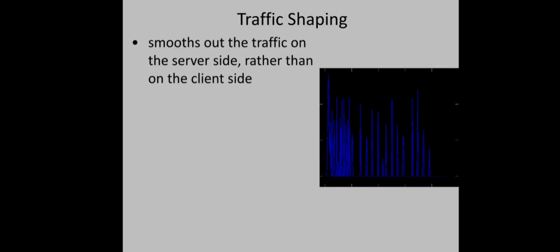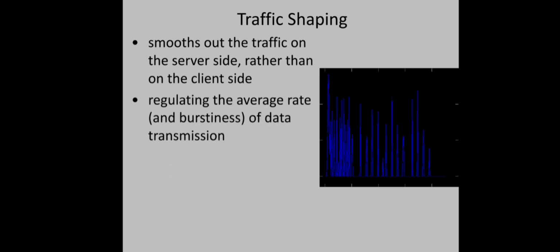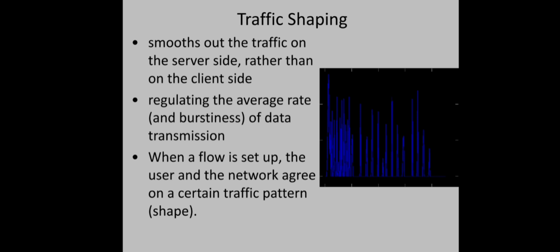So we have to go for some other method in which the traffic smoothing is done at the server side, at the sending machine rather than the client machine. Okay, so that is traffic shaping. Traffic shaping is about regulating the average rate or average burstiness of data transmission. When a flow is set up, that is when a connection is set up between a sender machine and the network, there will be an agreement between the sender machine and the network about the traffic pattern. Say the customer will specify, this is the traffic pattern I am going to follow to send my packets, and that is called a service level agreement. And as long as the customer fulfills this agreement, the network can promise to deliver them all in a timely fashion. So traffic shaping reduces congestion.